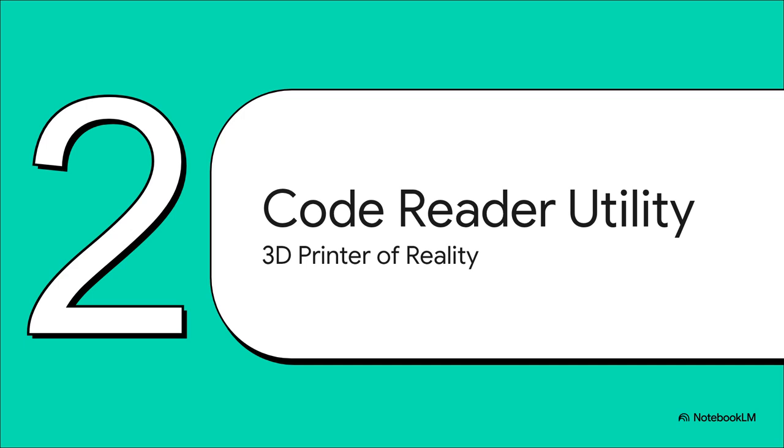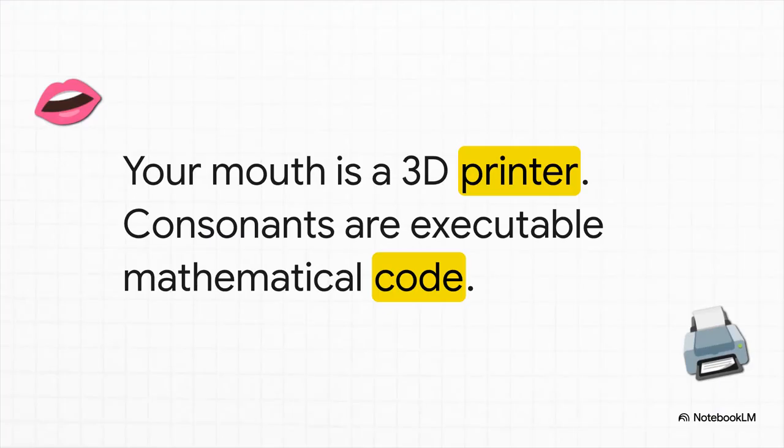Moving on to Section 2, your code reader utility, or the 3D printer of reality. Now this is where it gets incredibly cool. The core hardware you need to fix this bug is something you already have. Your mouth is quite literally a 3D printer for reality. The consonants you speak aren't just random sounds humans made up a long time ago. They are executable mathematical code.